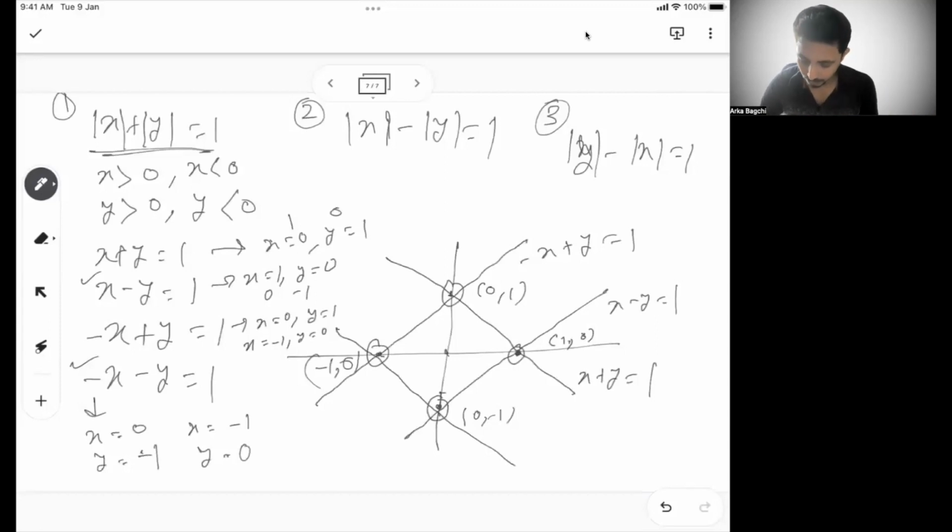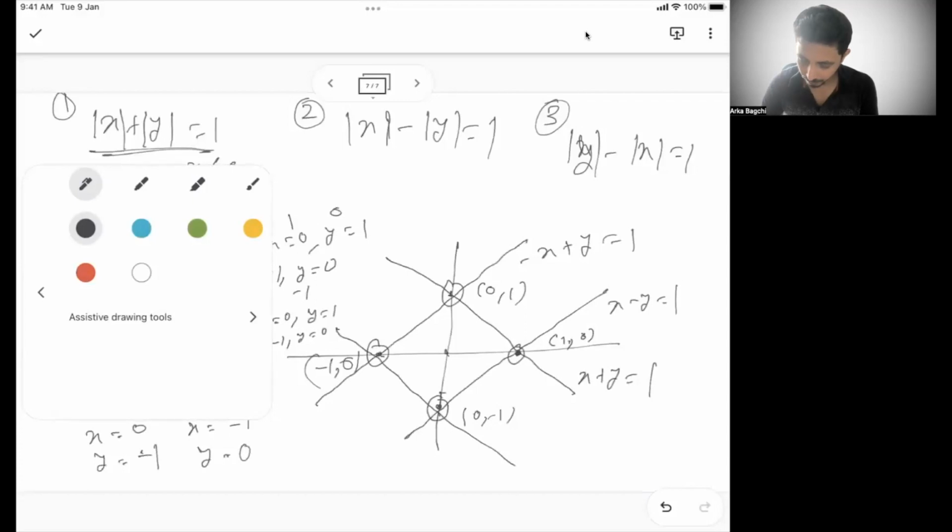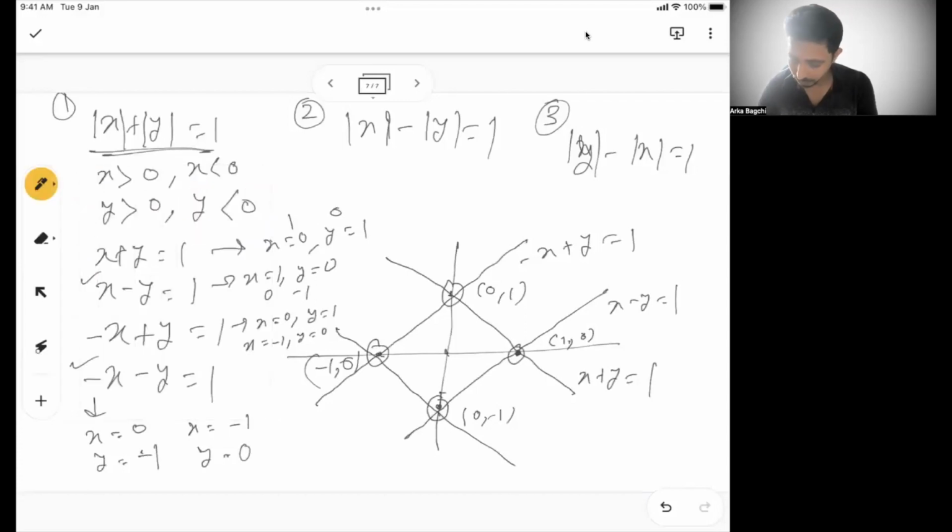This is what? So this is what the mod x plus mod y equal to 1 will look like, right? Mod x plus mod y equal to 1 will look like. So if I just delete all this, rub all this, so